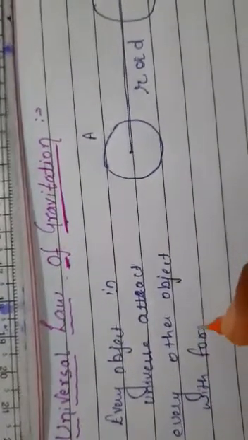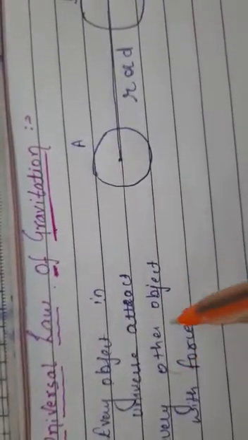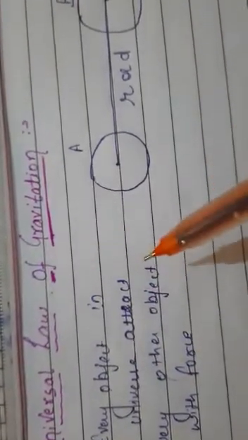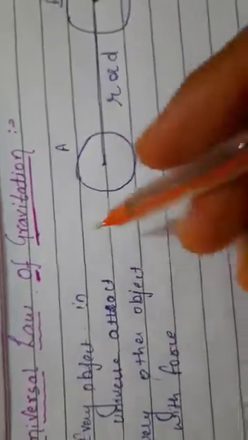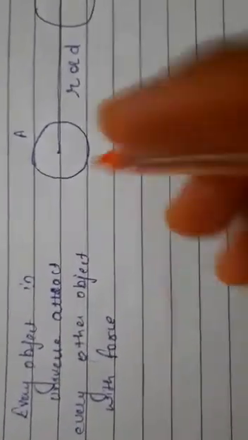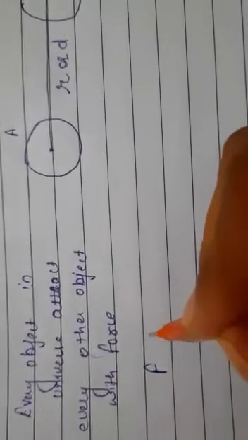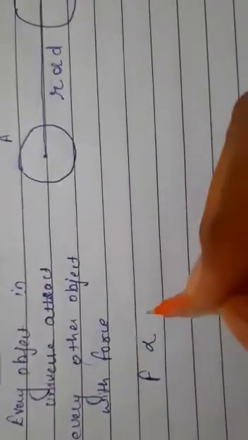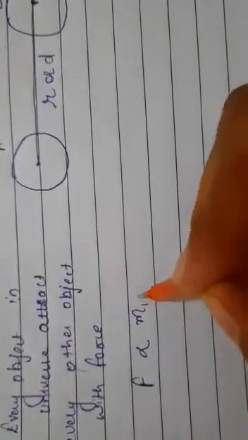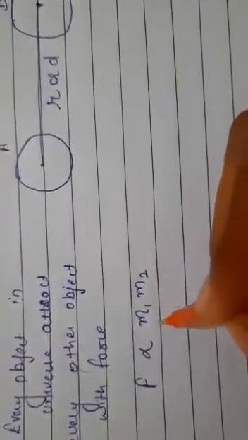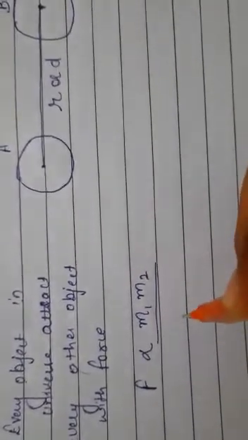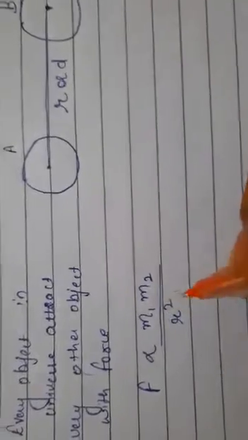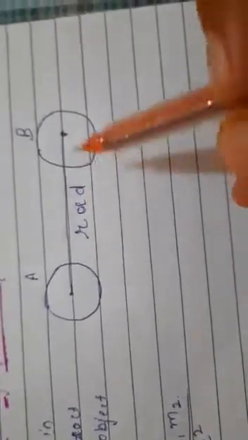So if there is a force, then they can attract each other. Which force is there between bodies which are attracting each other? That force is directly proportional to the product of the masses and inversely proportional to the square of the distance between them. See here, from here you can easily understand.